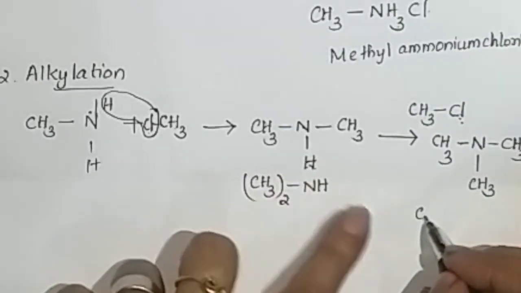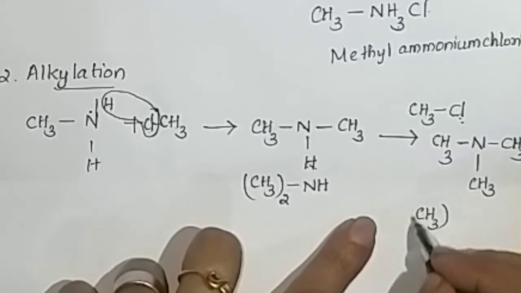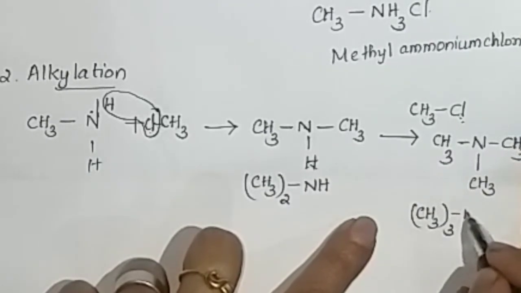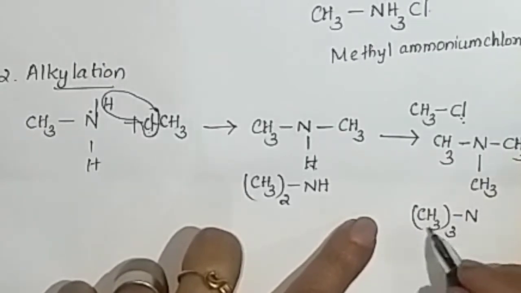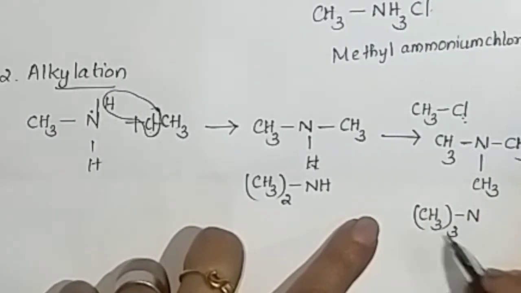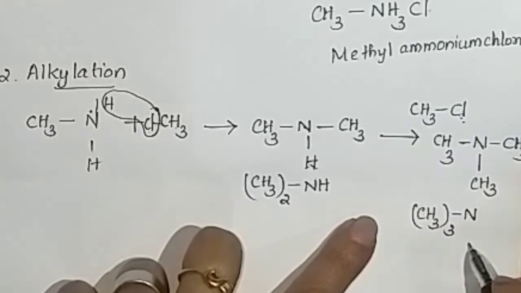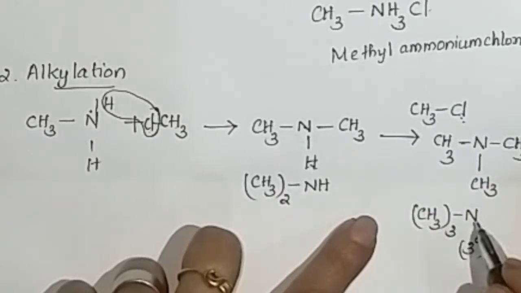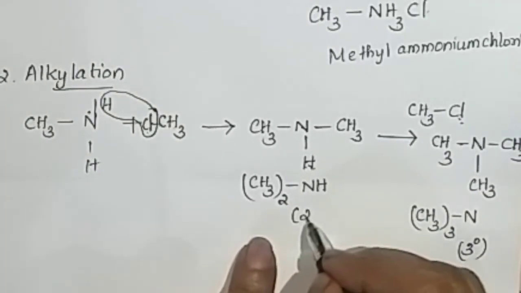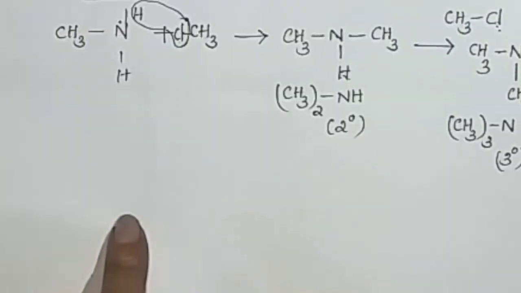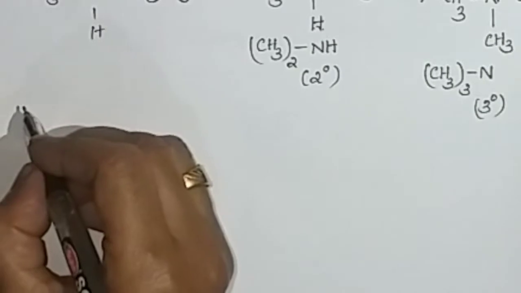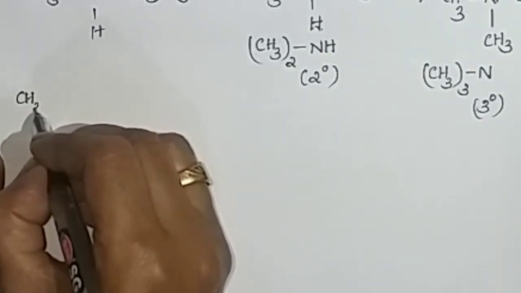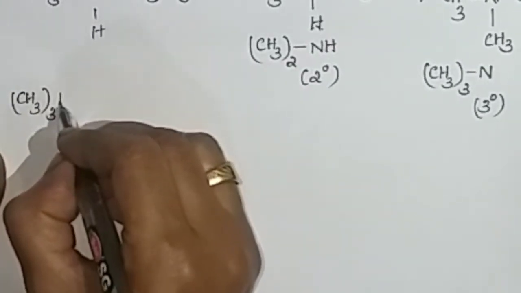This can be easily written as (CH3)3N. This is trimethylamine, a tertiary amine because only N is present.